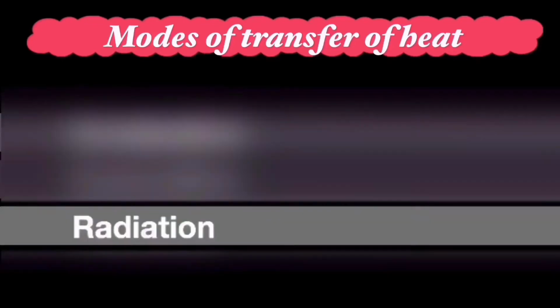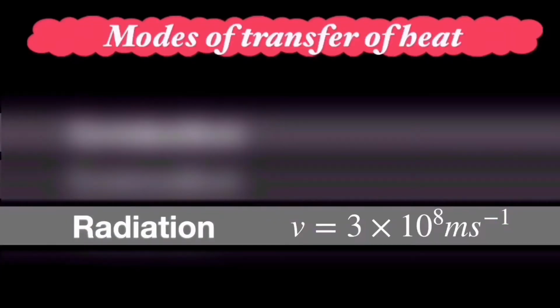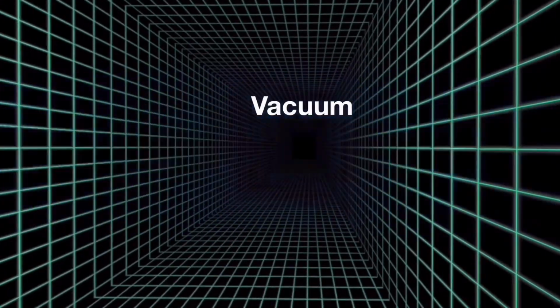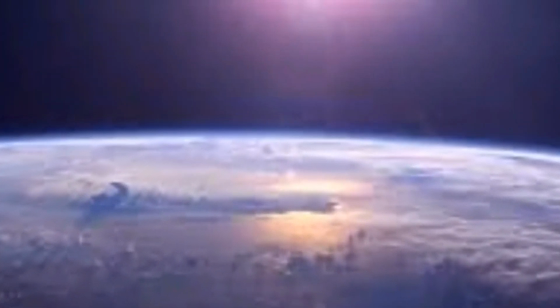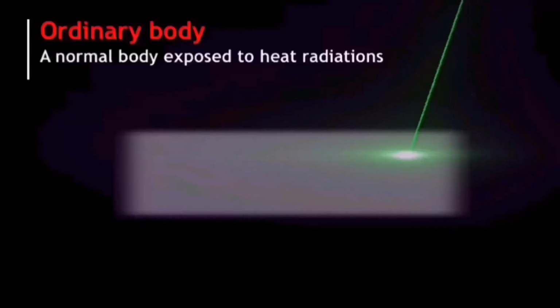There are three modes of transfer of heat: conduction, convection, and radiation. Radiation is the fastest mode of transfer of heat and does not require a material medium. दोस्तों, ये सबसे तेज और वैक्यूम से भी हीट ट्रांसफर करता है. The best example of radiation is heat transfer from sun to earth.